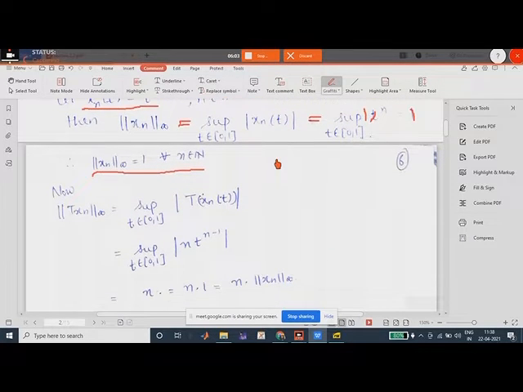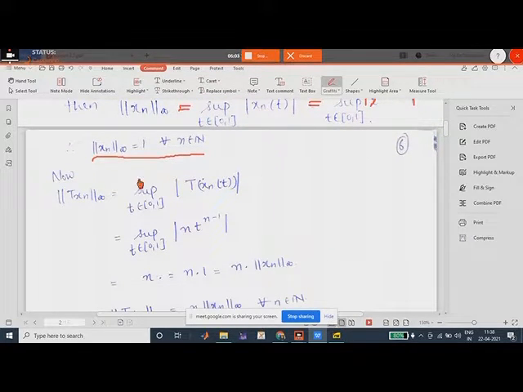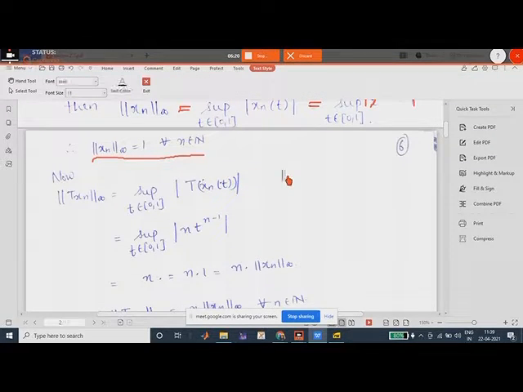Now what we are supposed to do is find the norm of Tx_n, the supremum for t from 0 to 1 of T of x_n(t). What will T of x_n(t) be? x_n(t) is t to the power n, and T of x is x dash, and x is t raised to power n. So x dash is nothing but n t raised to the power n minus 1.